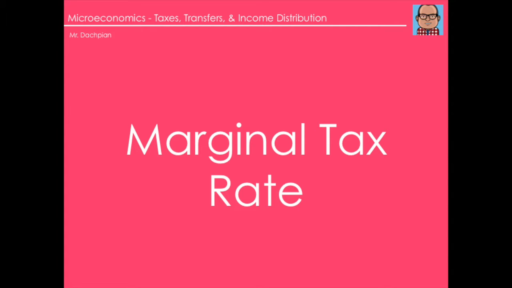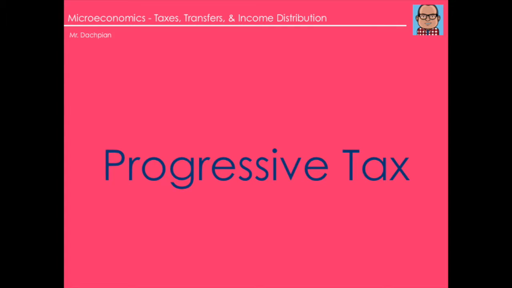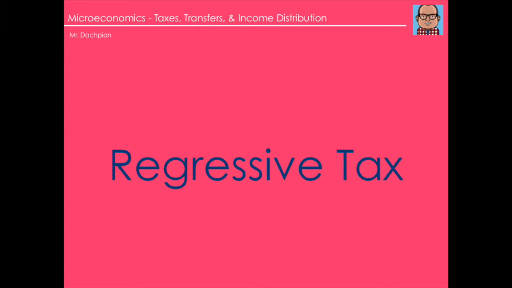There are three different types of taxes based on how the rate changes: progressive tax, regressive tax, and proportional tax. A progressive tax is a tax for which the amount of an individual's taxes rises as a proportion of income as the person's income increases. Regressive tax is a tax for which the amount of an individual's taxes falls as a proportion of income as a person's income increases. A sales tax is generally regressive. A tax system can also be regressive if the people with higher incomes are afforded larger and larger deductions.